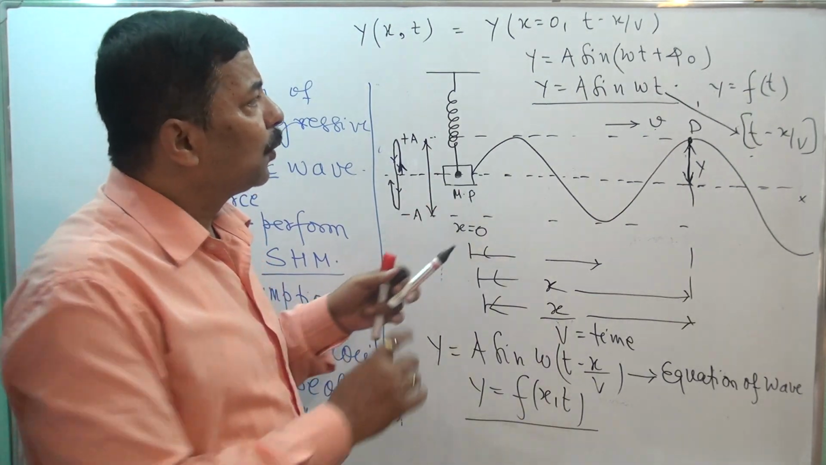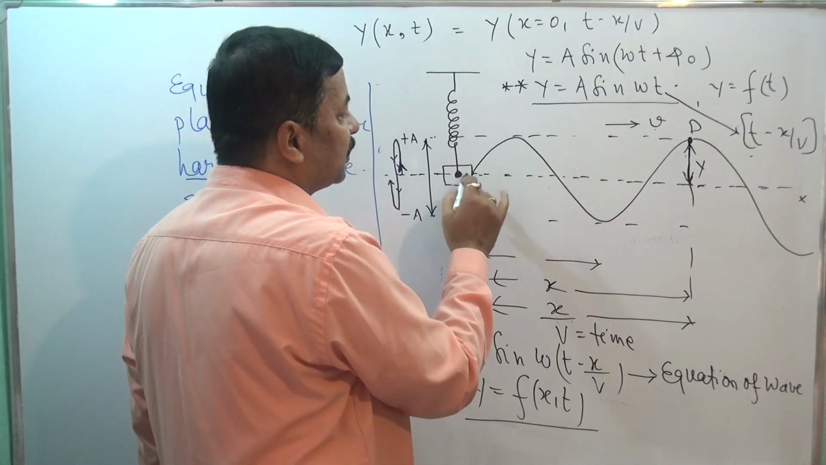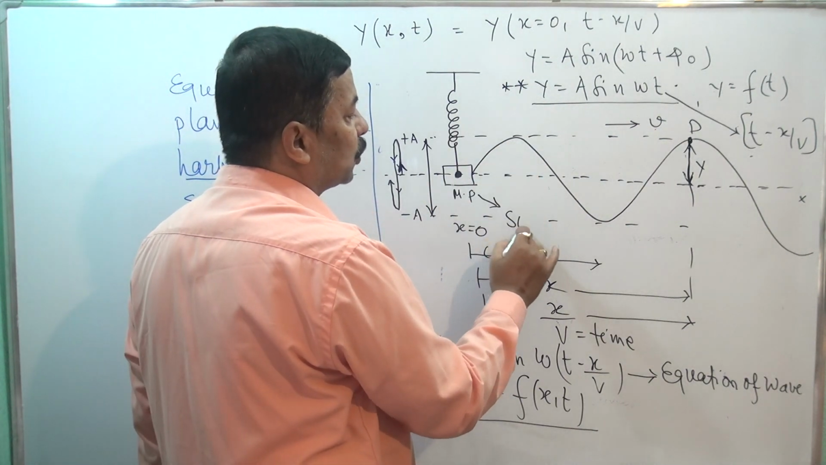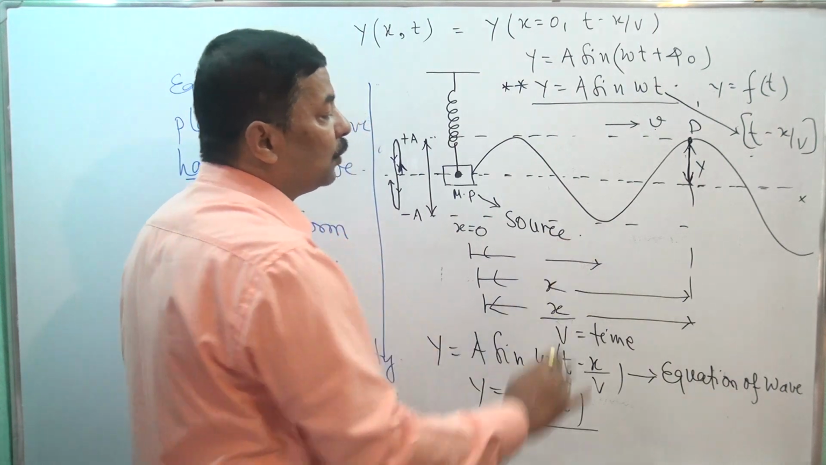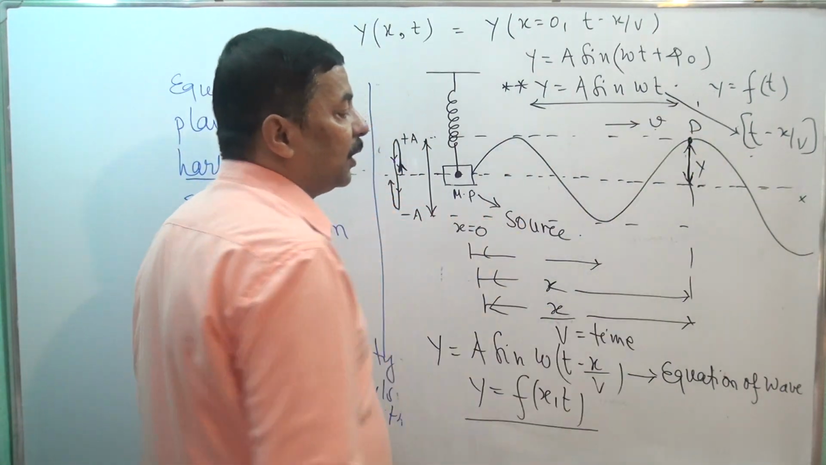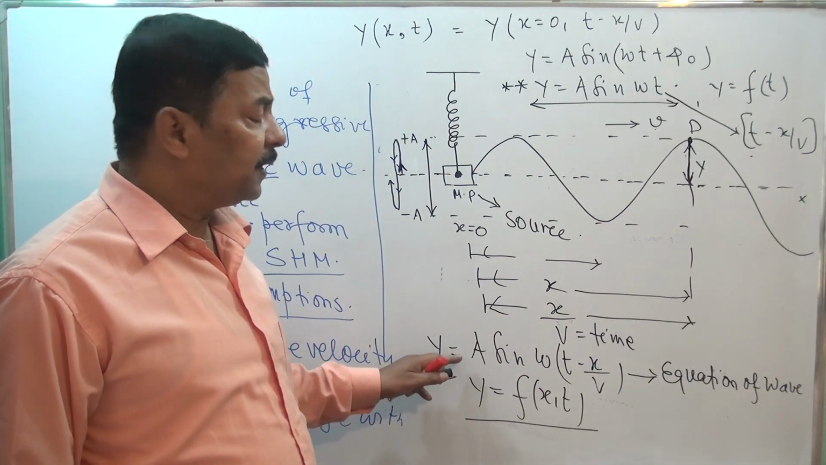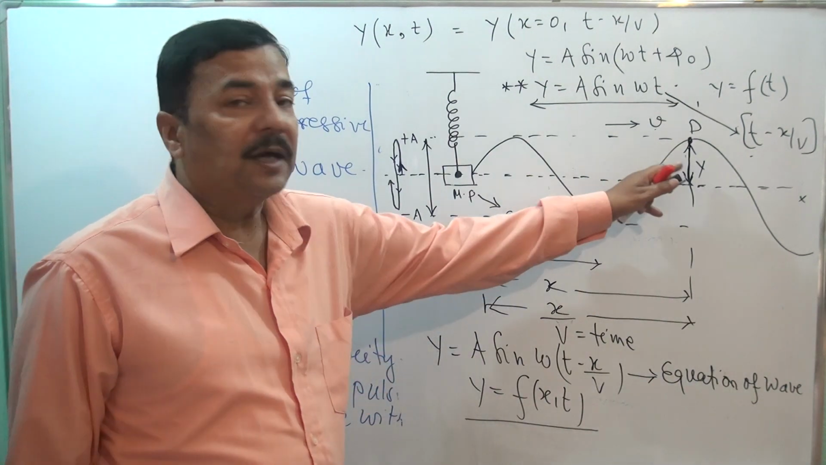Basically its equation is known to us. Here it is the equation of this particle. This is your source particle, which is performing simple harmonic motion by this relation. This should be clearly understood by you, that y is the displacement of this particle.